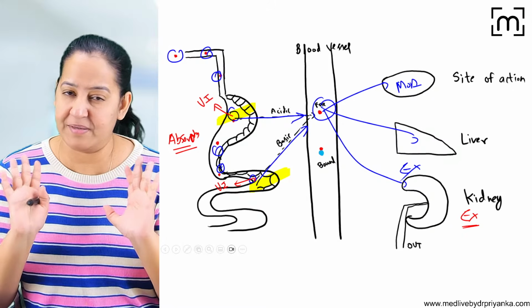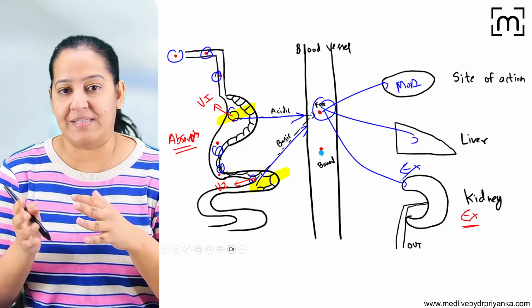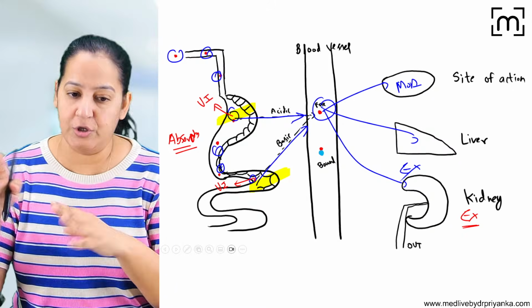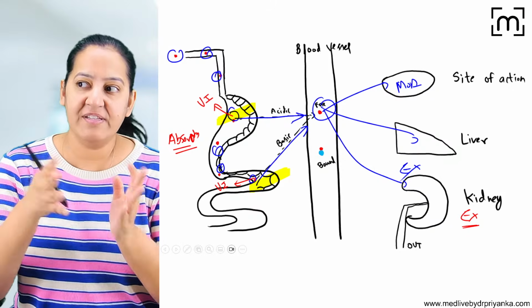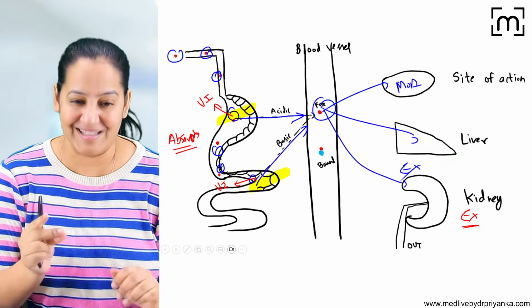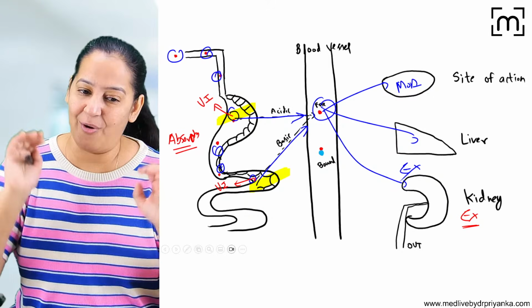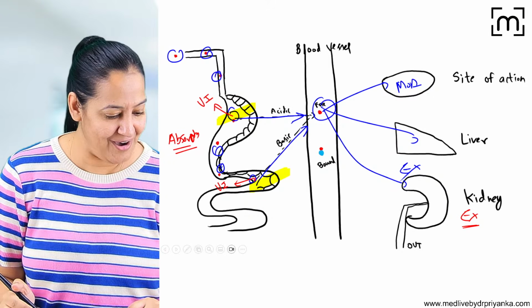For the emergency drugs, you should know: is it acidic or basic? If it is acidic, I will basify the urine of this person so that it is excreted. And if it is a basic drug, I will acidify the urine so I can save the child like that. So it will be excreted out of the body. Got it? Say yes if you all got it.